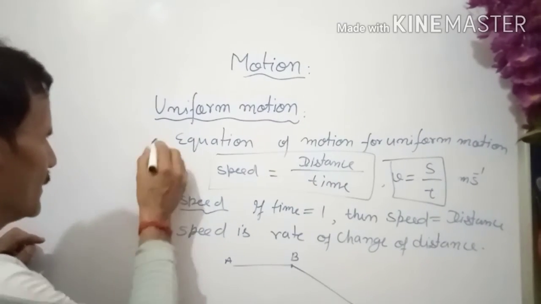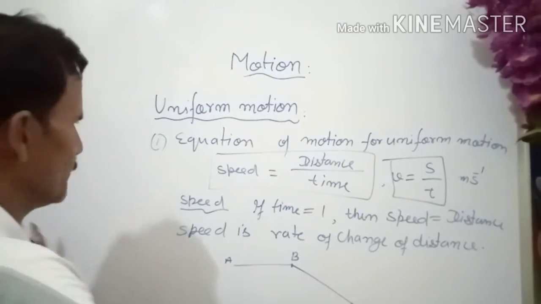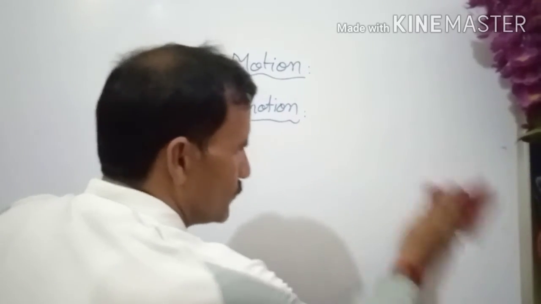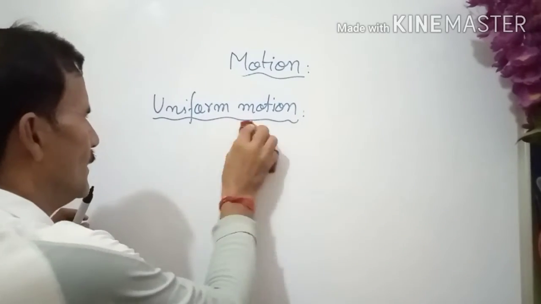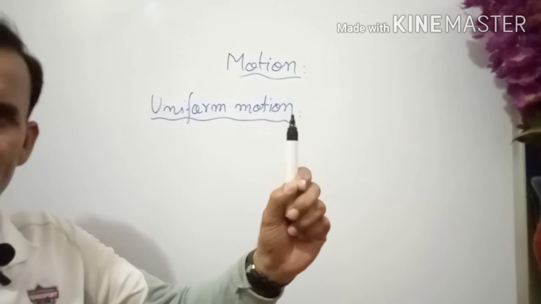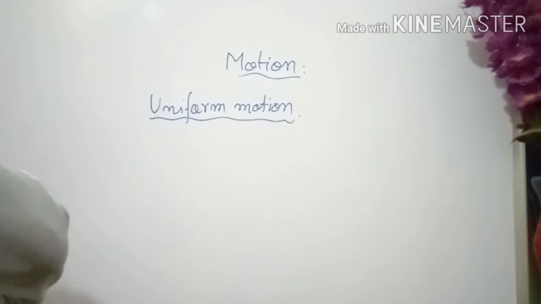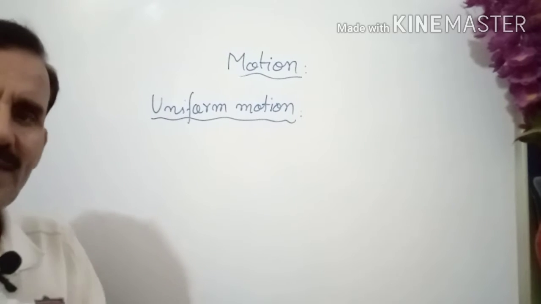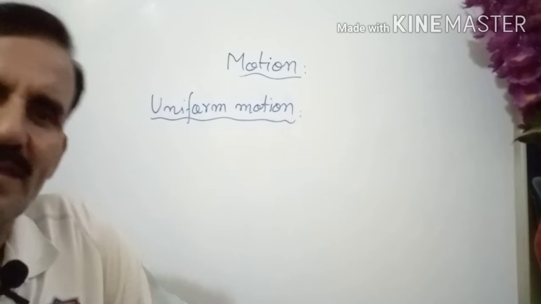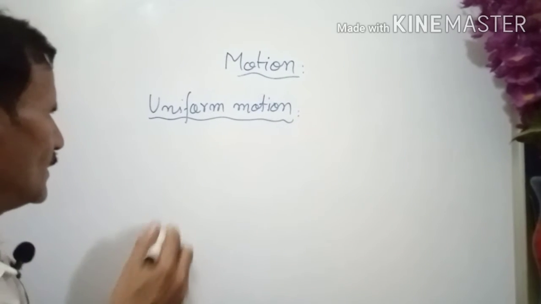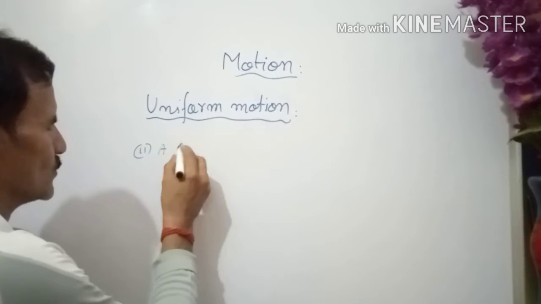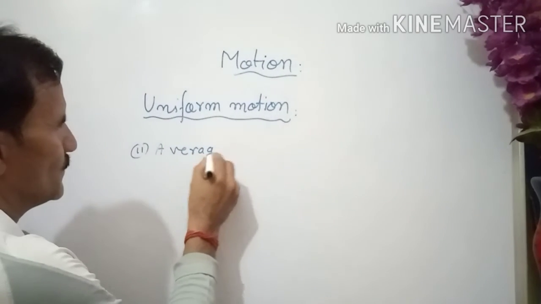So what is another equation of motion? This was first. Now come to the second. When the speed is changing, but for a certain path it is constant, and then for a certain path it is constant by another magnitude, then you are taking the concept of average.